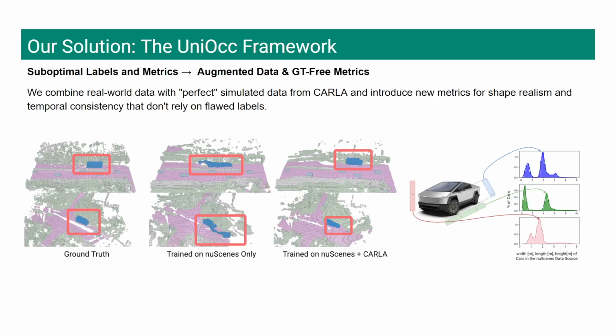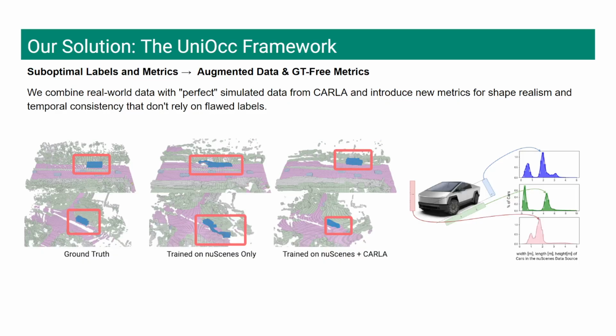To solve the problem of suboptimal labels, we take a two-pronged approach. First, we augment our real-world data with perfect geometric labels extracted from the CARLA simulator. This teaches the model what complete, realistic objects look like, overcoming the limitation of sparse lidar data.